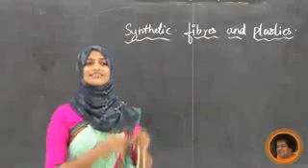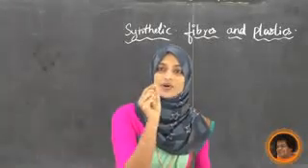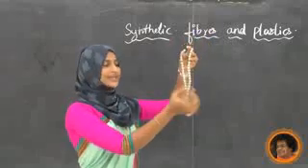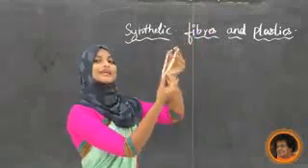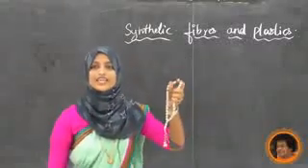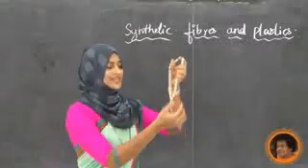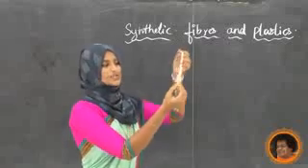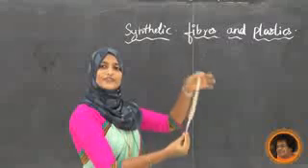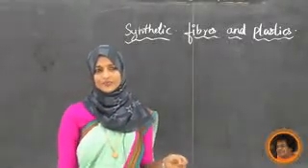Same as that, the synthetic fibers also have a similar structure. In synthetic fibers, you can see small units. So a number of units joined together and we are getting a full synthetic fiber.